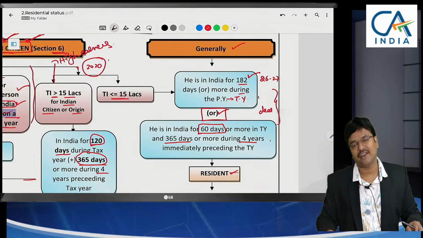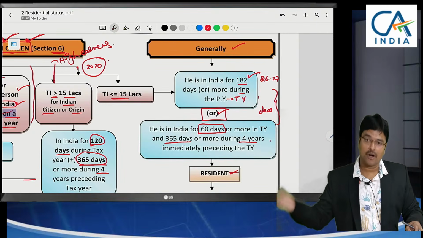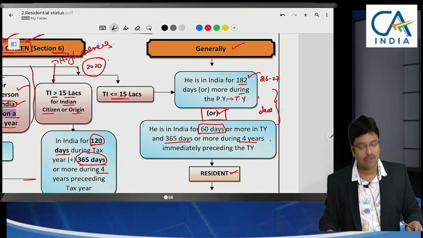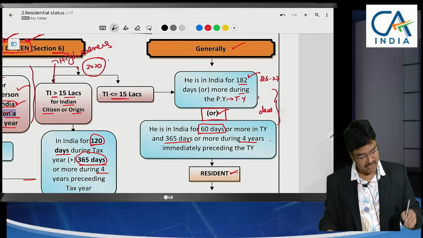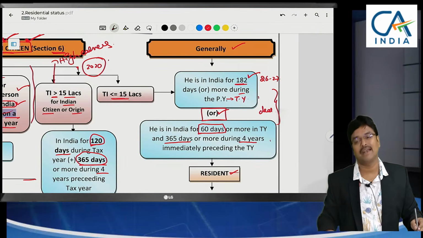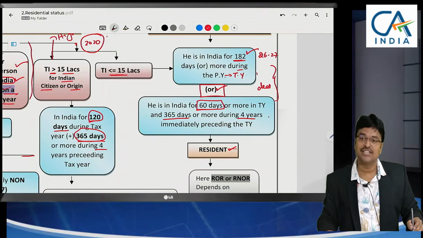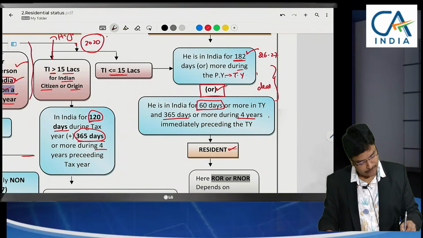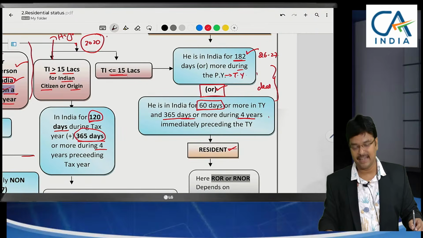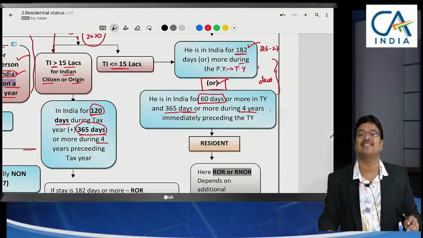Generally, what is specified here? That means abroad persons also, foreigners also. When they will be called a resident, they have to stay in India for 182 days, or in the tax year 60 days only, but in the last 4 years 365 days. If they are in India, any one of the conditions is satisfied, then they will be called a resident.